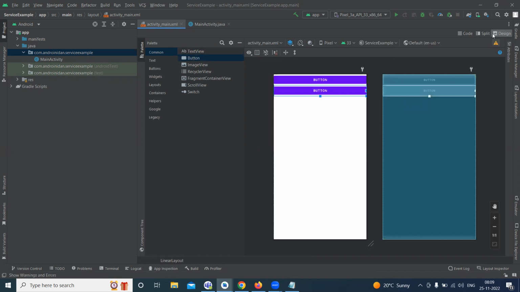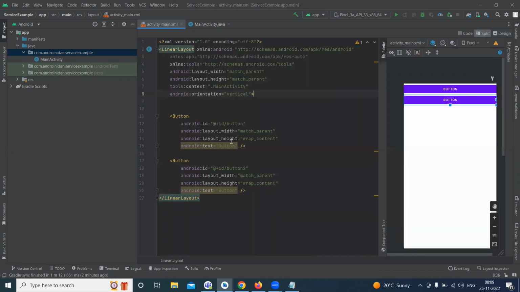So I'll give the name of those buttons. One is the start service. Other is the stop service. So start service and stop service. I given these two. Then now what I'll do is